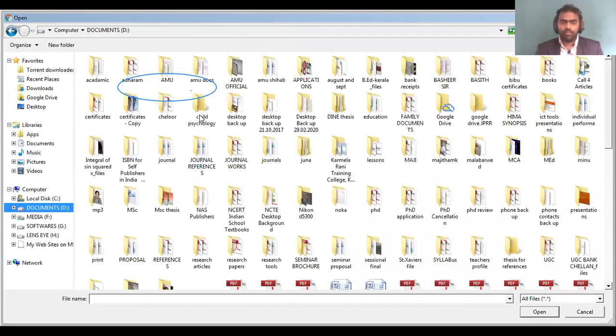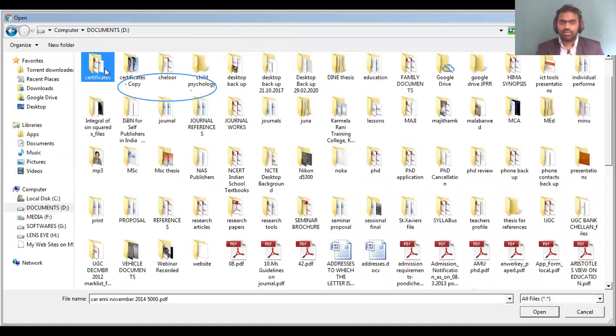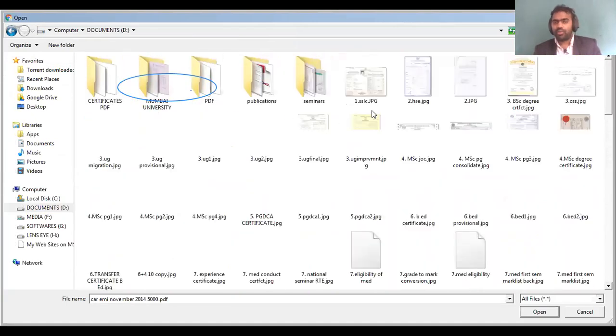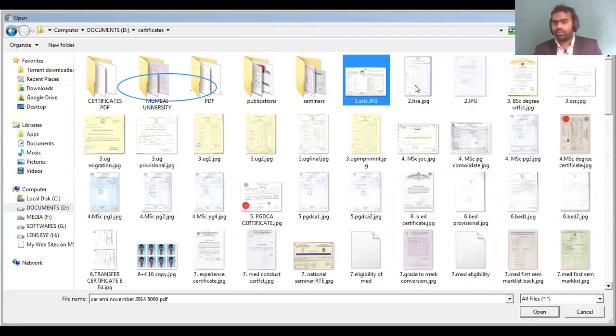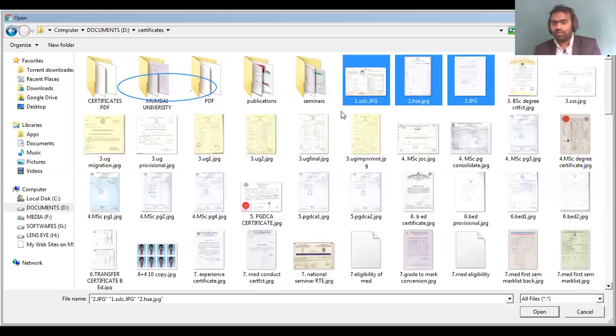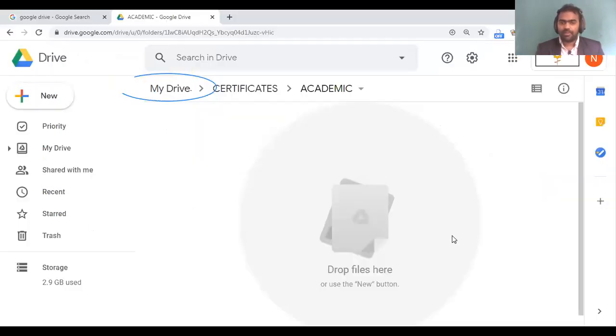Then on my computer some files are there. Okay, the certificates folder is there. You can add. Now I'm adding only two or three. If you see my folder where I have arranged my certificates, you see I have given names. First is SSLC, then second is HSC. Like that, I have arranged, so that it helps me to locate and access the files easily. So the same way, I'm just adding 3 files here.